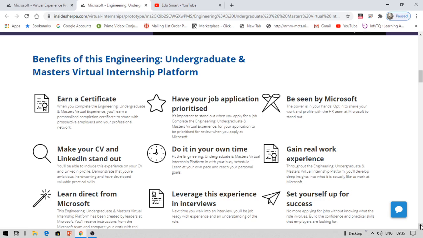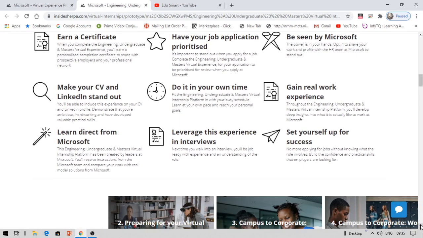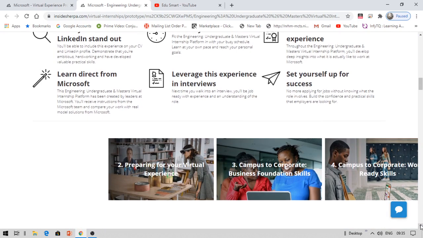It's a self-paced platform. It means you can do it either today, tomorrow, whenever you like. There is no deadline for this internship. You'll gain real work experience, learn direct from Microsoft, leverage this experience in interviews, and set yourself up for success. So these are some benefits that you are going to get at the end of this program.